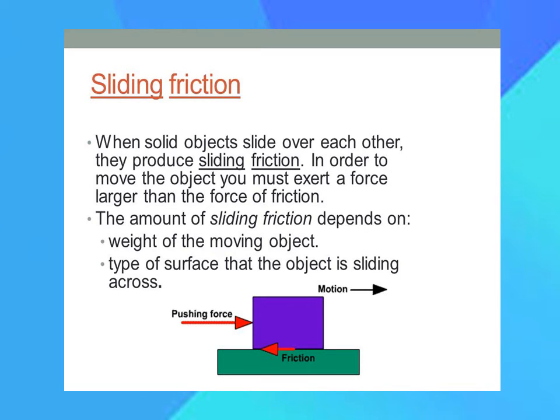The amount of sliding friction depends on the weight of the moving object and the type of the surface that the object is sliding across.